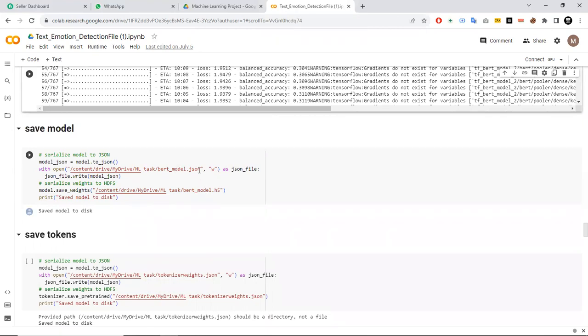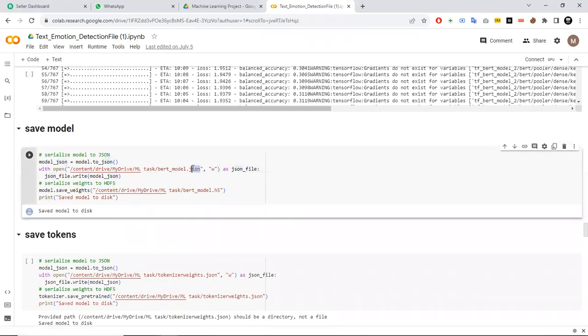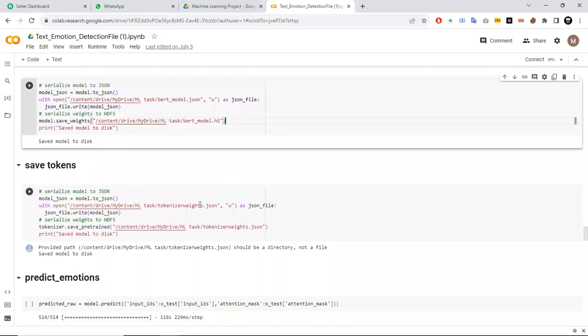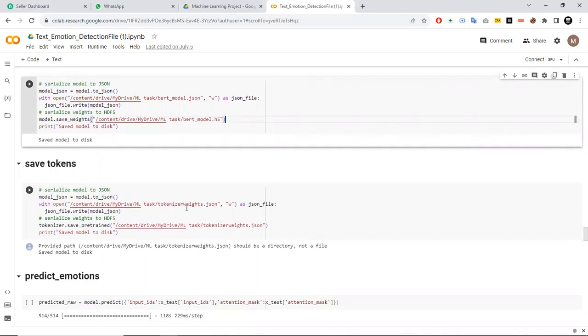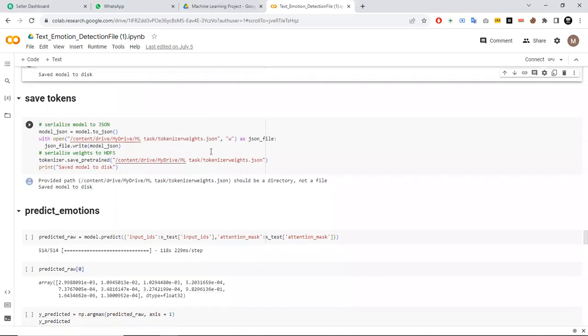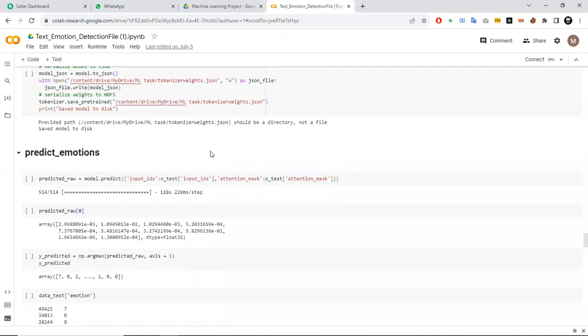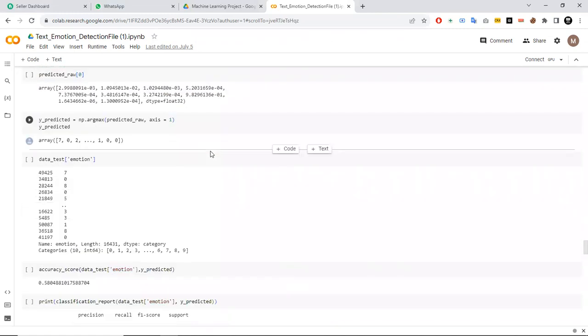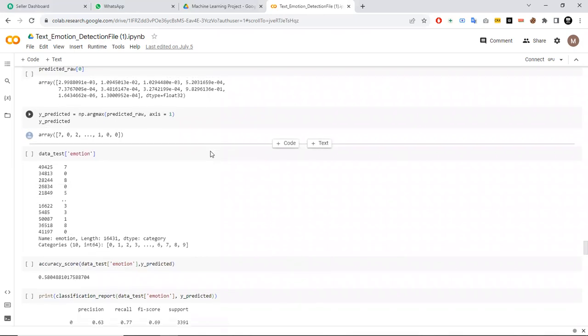So these two files are required, the .json file and .h5 file. These are used to deploy into the web application, and also the tokens are saved into a JSON file as well. So these files are taken into the web application.